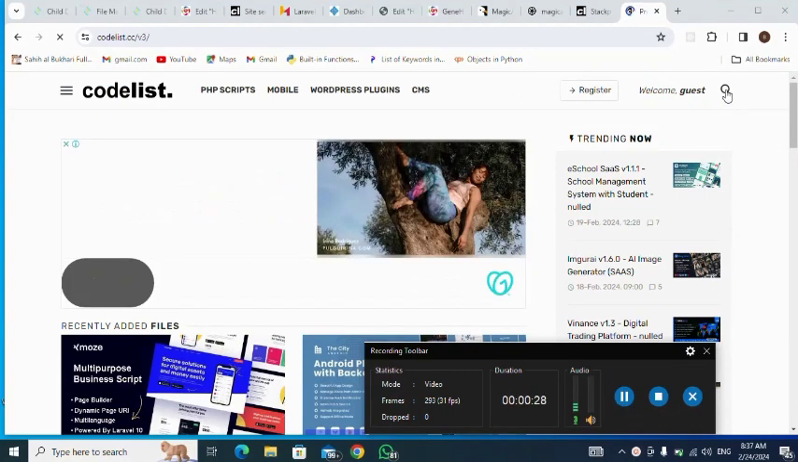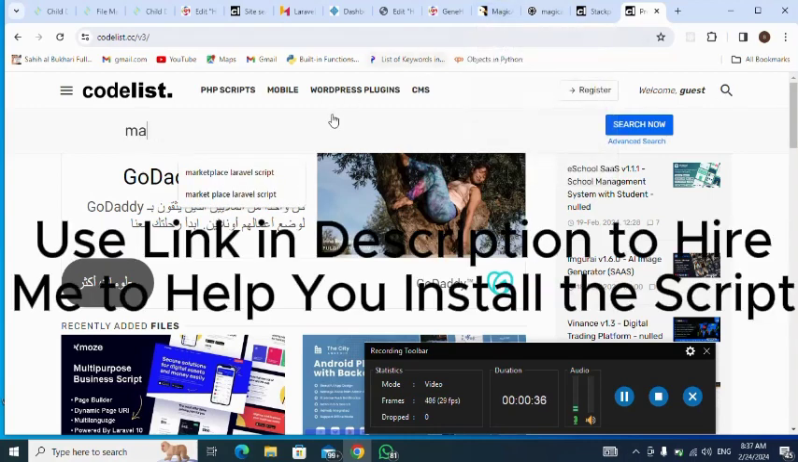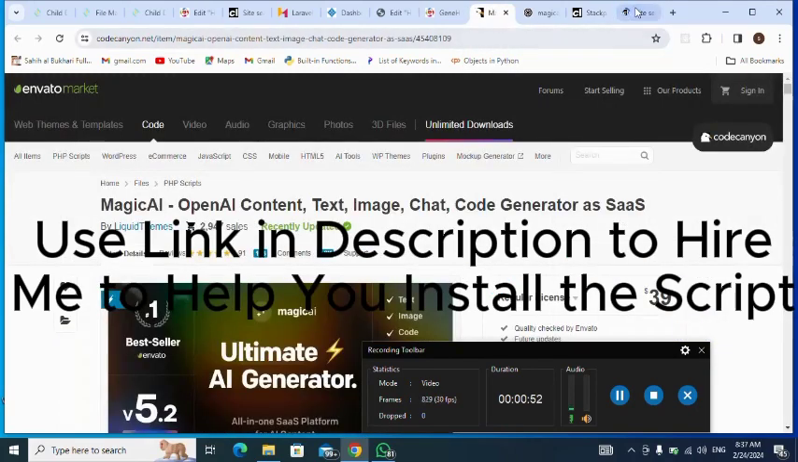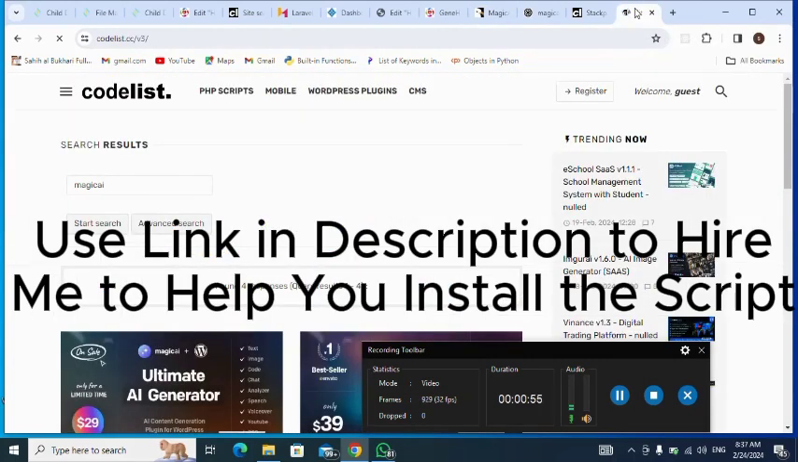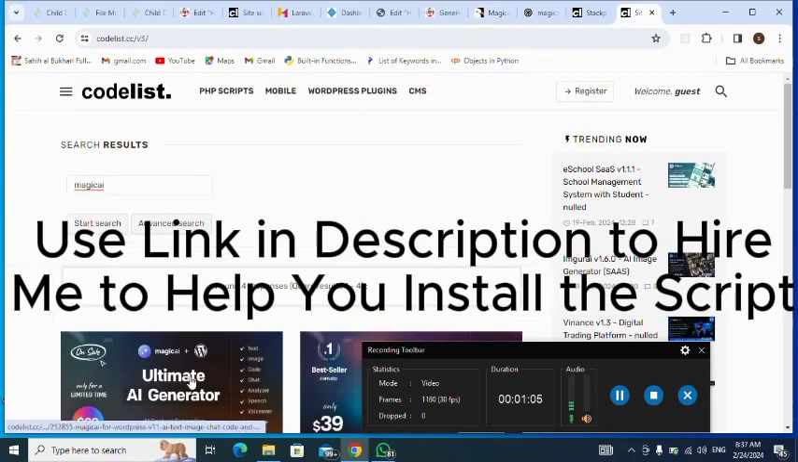Then next I click on my search button, then I search for what I'm looking for. What's the name? MagicAI. MagicAI. Let me say enter. OpenAI. Okay, here it is. Here it is. I click on it.